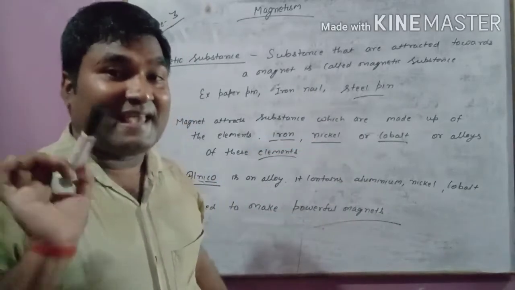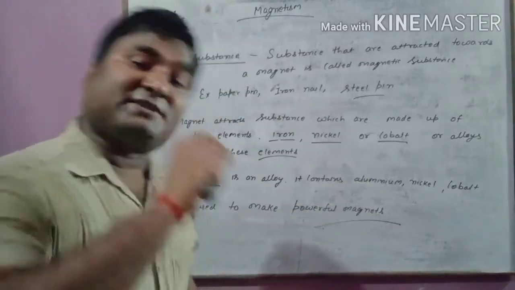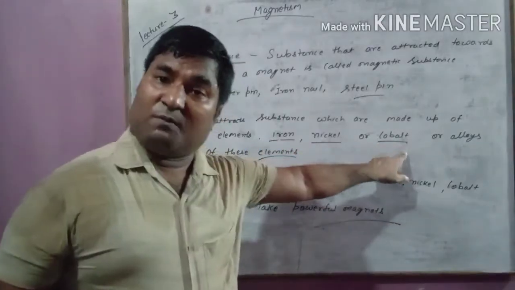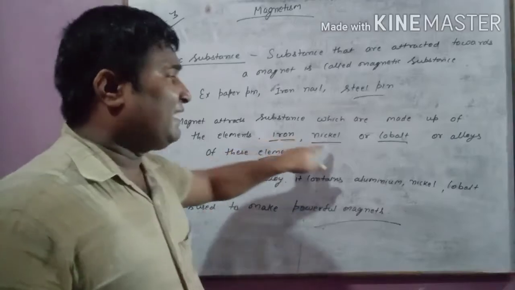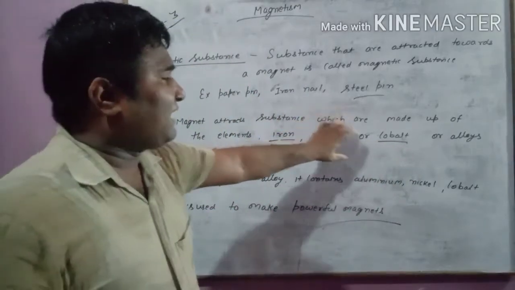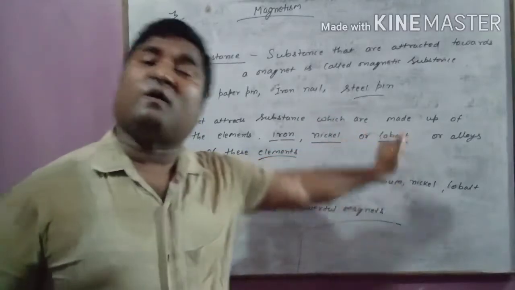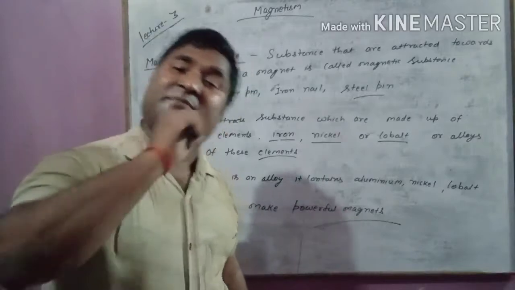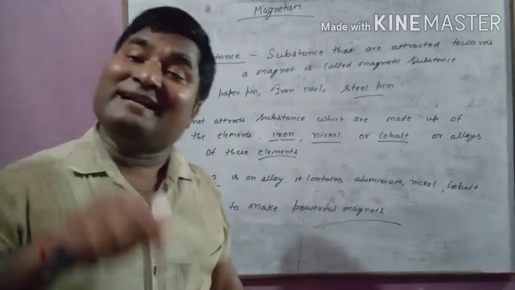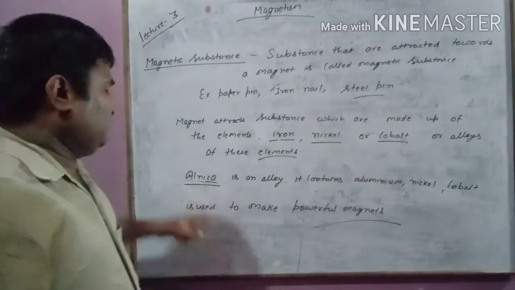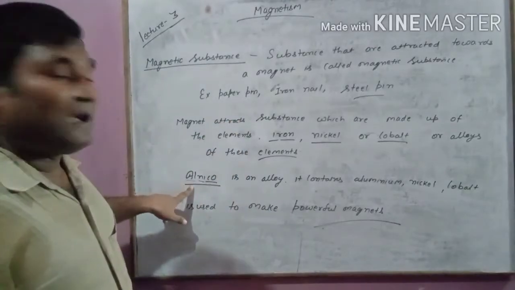Magnetic substance is made up of either iron, nickel or cobalt, or a mixture of iron, nickel and cobalt. At the same time, I am saying a magnet is also made of these elements only. So alnico is an example.